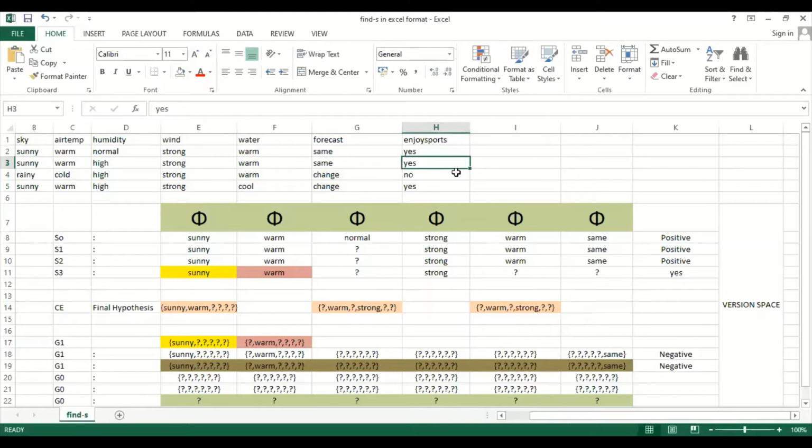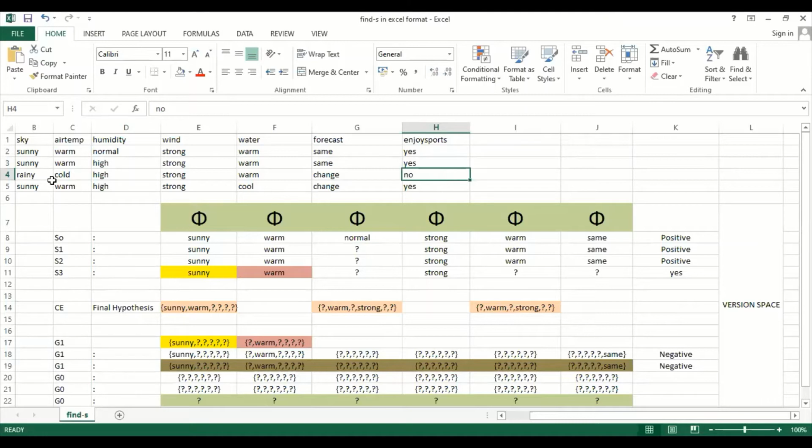So as far as this record is concerned, Aldo can play. Yes indicates Aldo can play the tennis game. Aldo can play the tennis game when the sky is sunny, air temperature is warm, humidity is normal, wind is strong, water is warm, forecast is same. In the same way, Aldo cannot play the tennis game when the record is no. Understood? And we have traced this one using the Find-S algorithm.